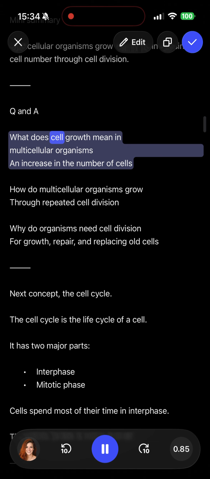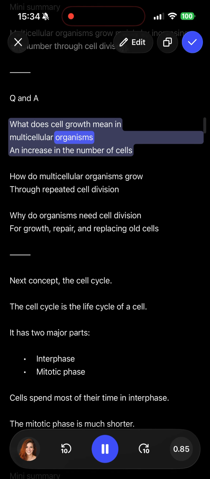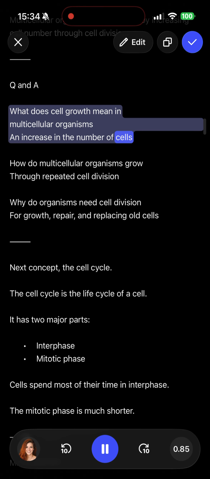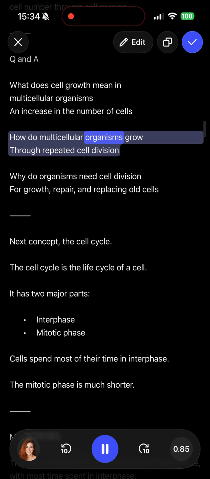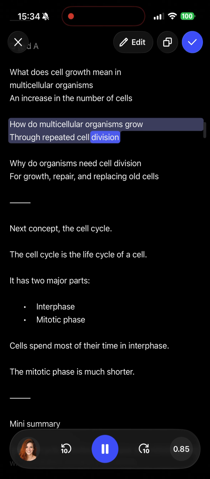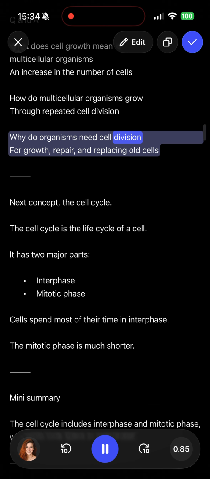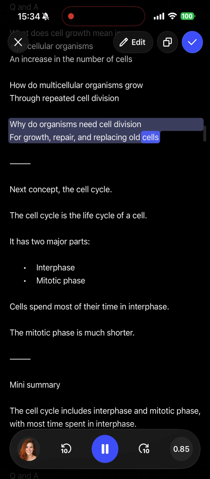Q&A. What does cell growth mean in multicellular organisms? An increase in the number of cells. How do multicellular organisms grow through repeated cell division? Why do organisms need cell division for growth, repair, and replacing old cells?